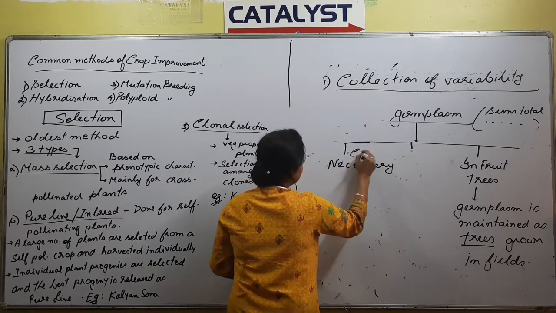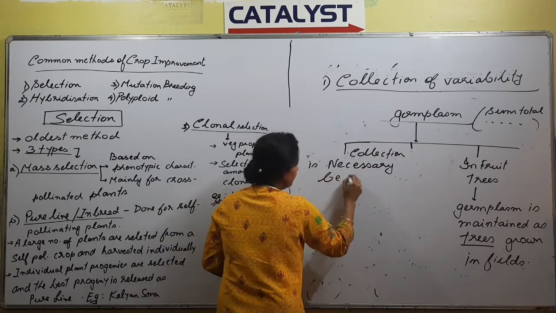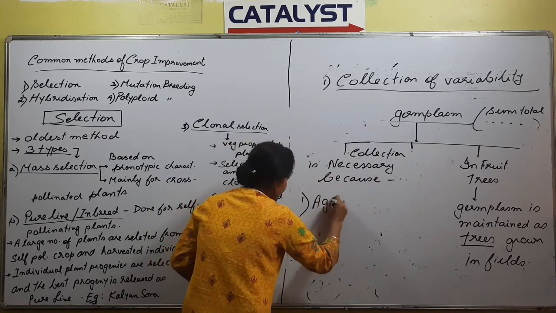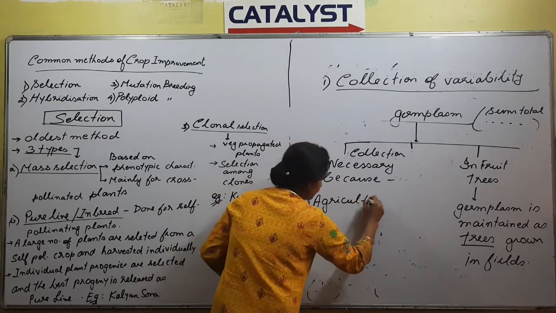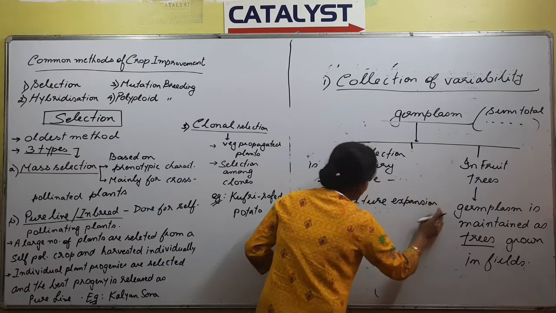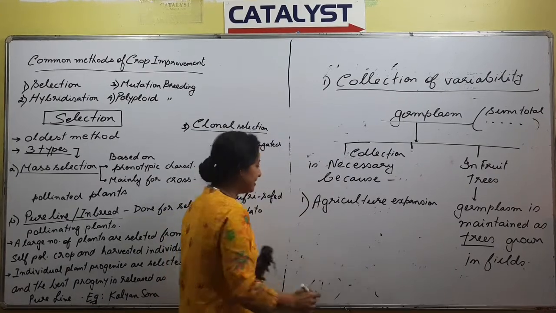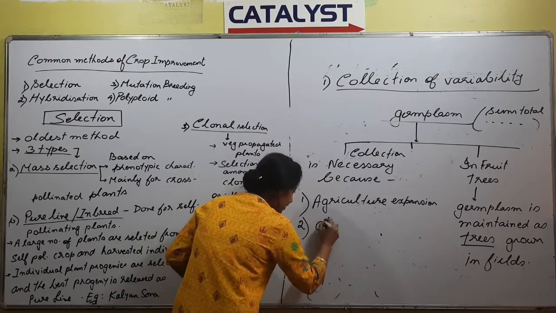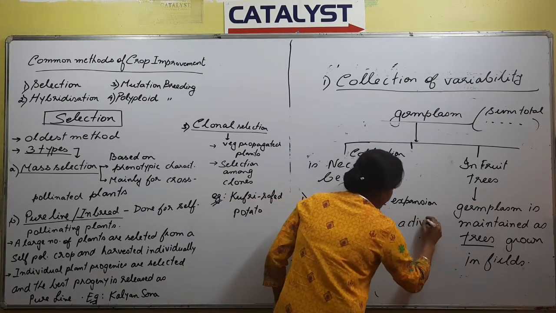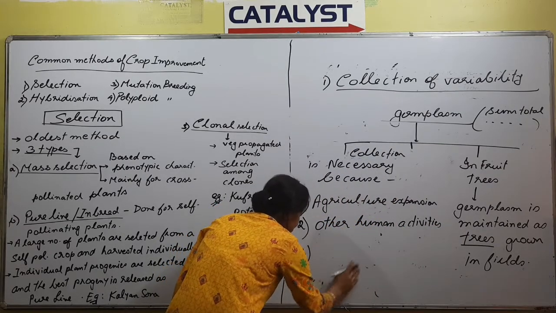Collection is necessary because kyo kare some points like agricultural expansion, right? If you want to expand the agricultural system, then you can do it with the help of the germ plasm that we have collected. Second is due to some other human activities. Right. Third could be to go for a suitable breeding program.